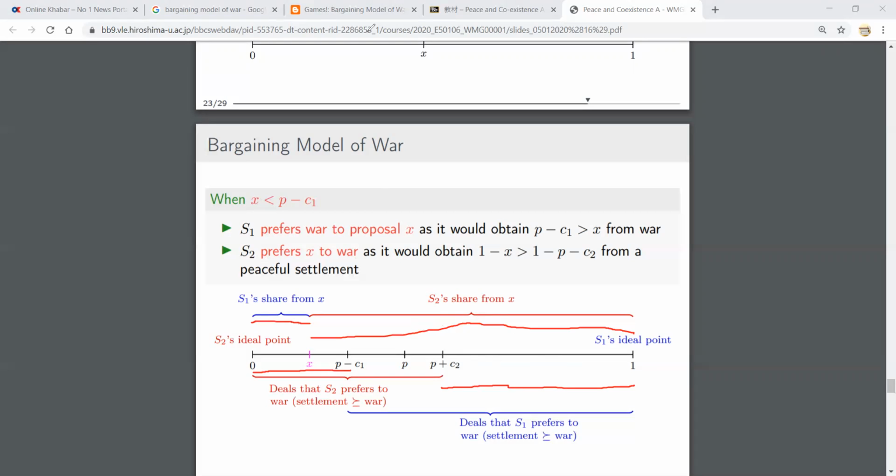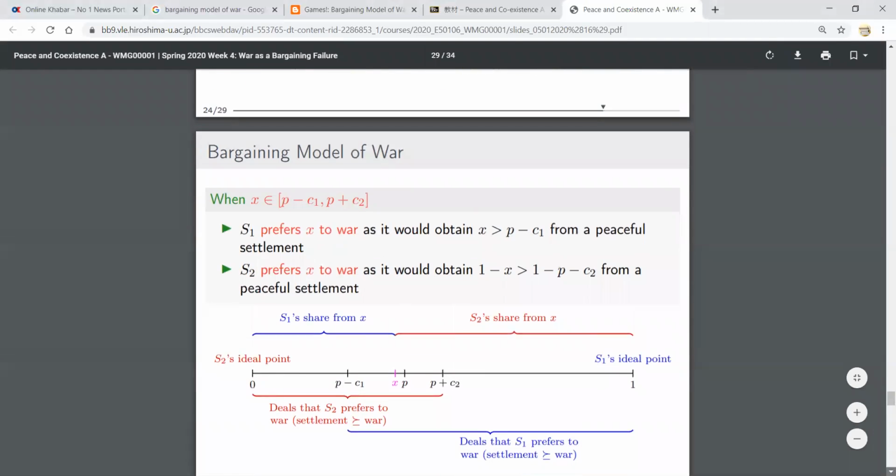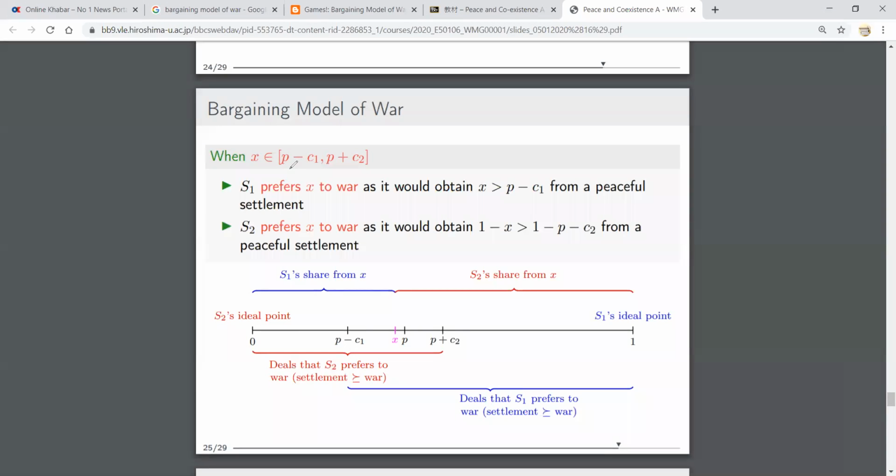Let's clear this. Now let's move to another condition. Now let's go to the condition that X is between P minus C1 and P plus C2. This is P minus C1 and this is P plus C2. X is between these. It can be here, here, or here, from this point to this point. What will happen? Let us see.